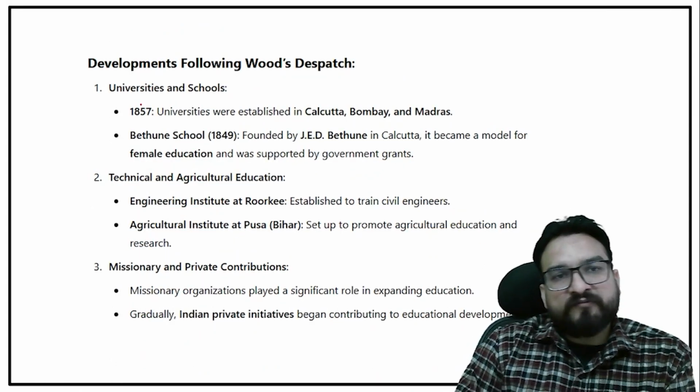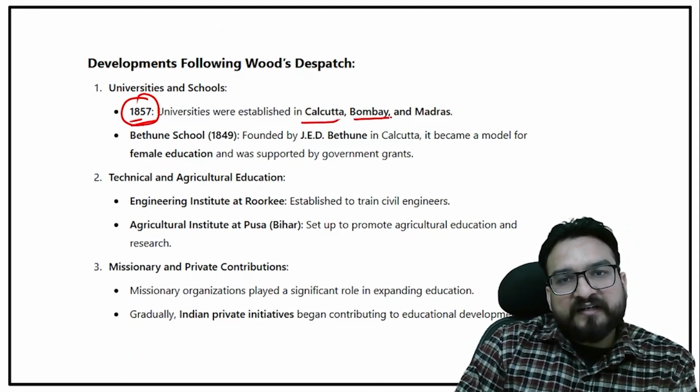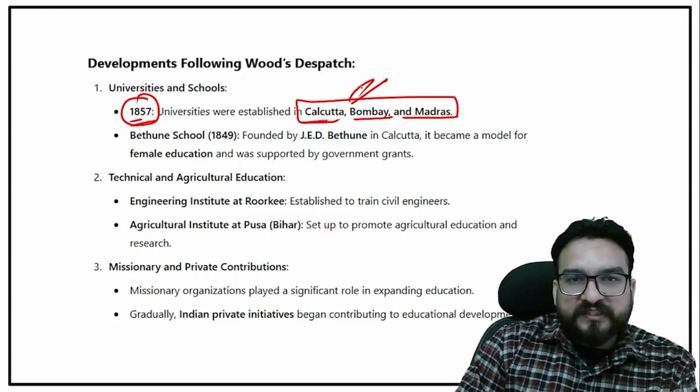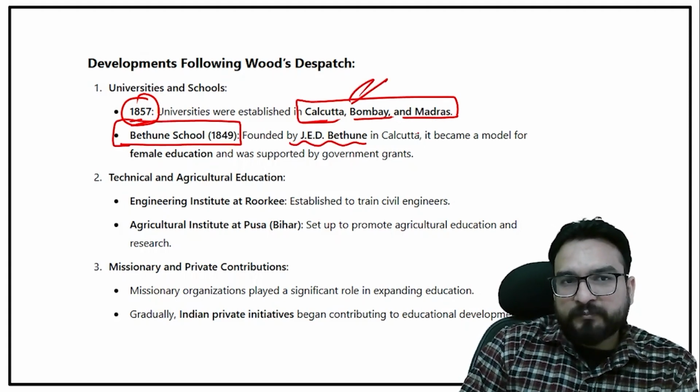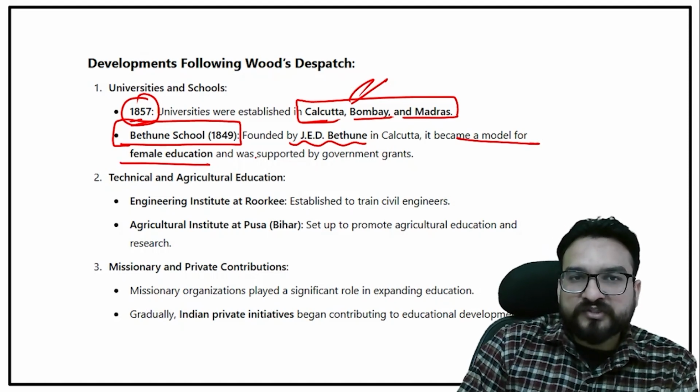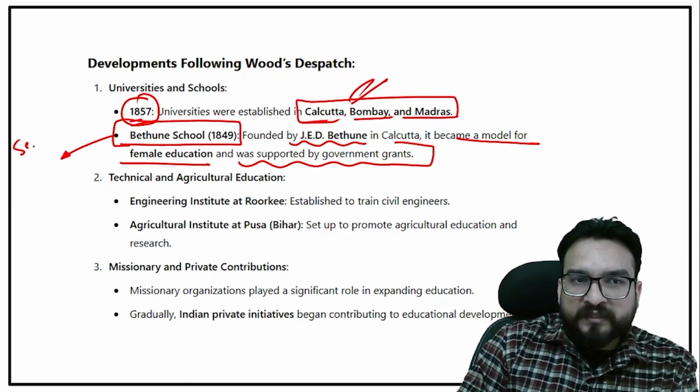So over here you will find that in 1857 the Calcutta, Bombay, and Madras universities came up. Bethune School, 1849, was founded by J.E.D. Bethune. It became a model for female education and was supported by government grants. Later on, the secretary of this school became Ishwar Chandra Vidyasagar.